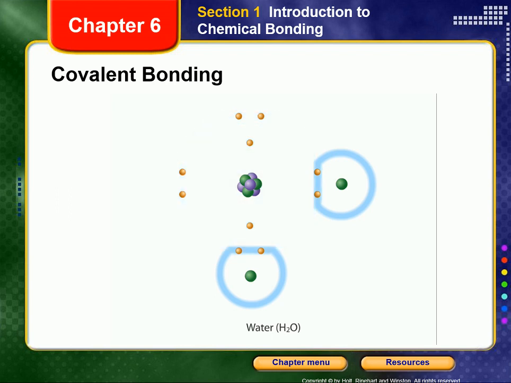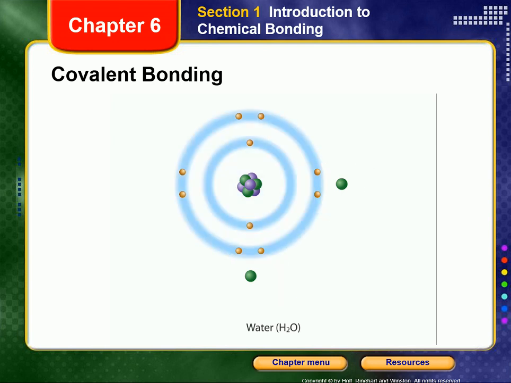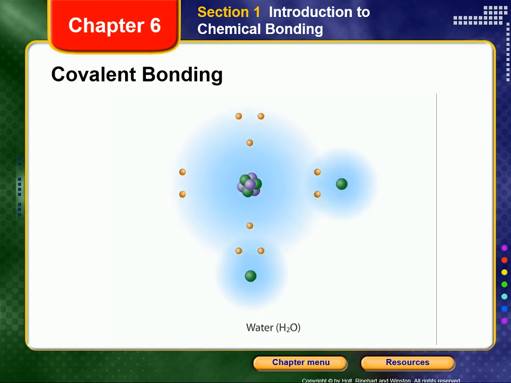The outermost energy level for hydrogen can hold 2 electrons. The outermost energy level for oxygen can hold 8 electrons. In covalent bonds, the shared electrons move between the atoms that share them, forming a single electron cloud around both atoms.